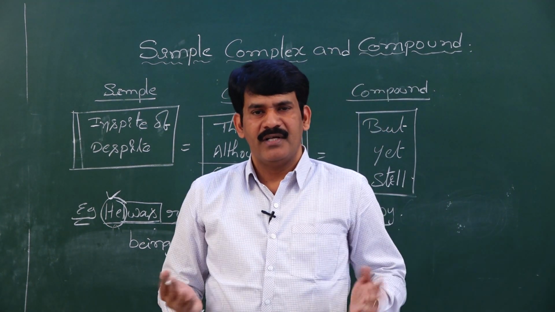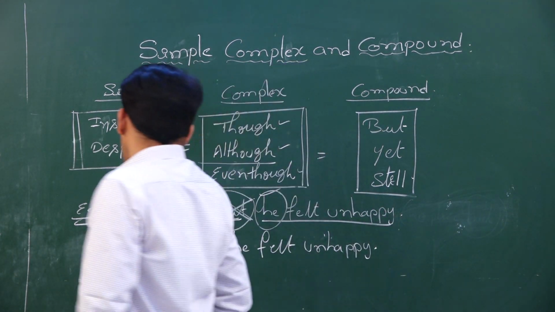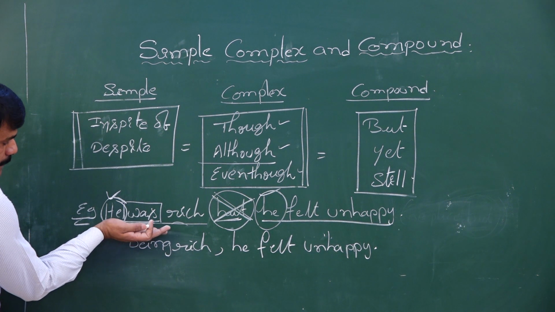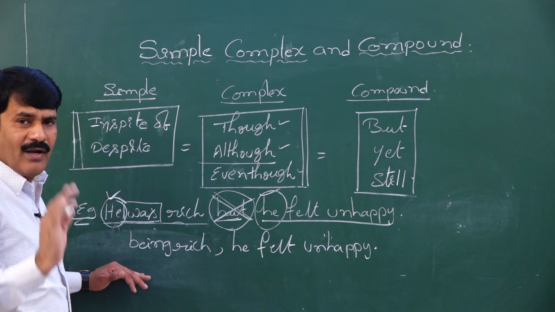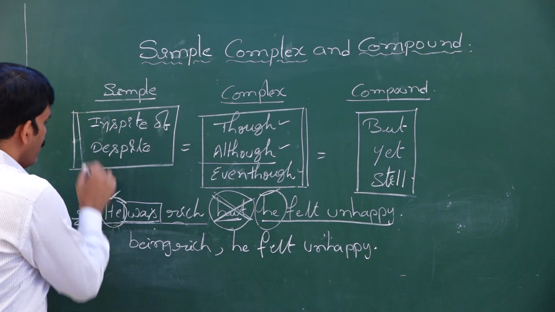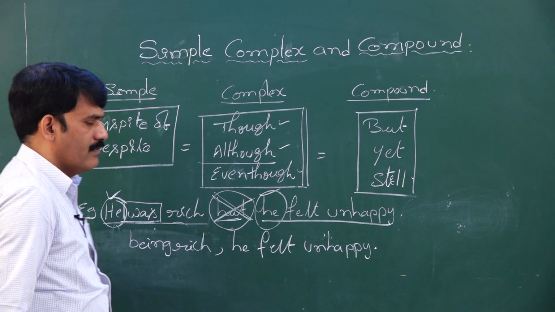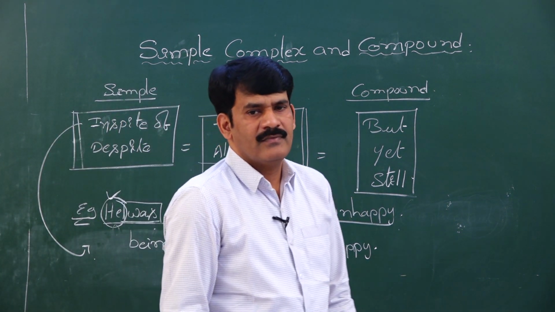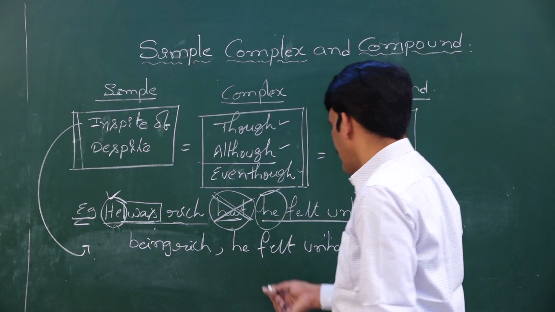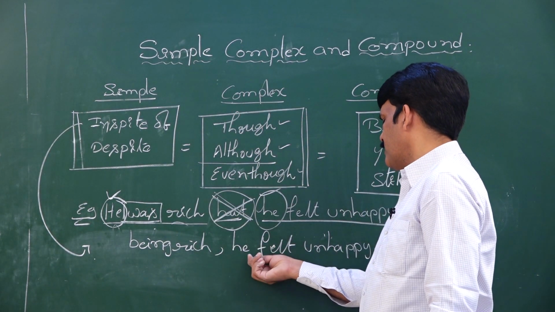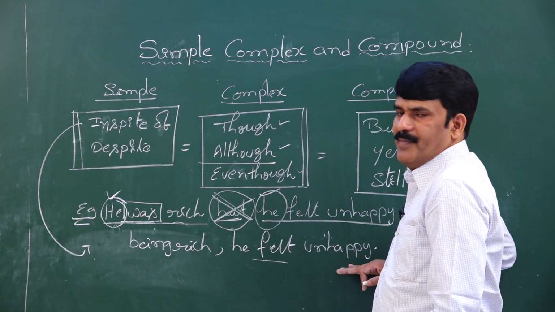Simply add the word enough. In spite of being rich. Before you write in spite of or despite, make a clause into a phrase. Then you write, in spite of being rich. So what? He is unhappy. He was unhappy. He felt refers to simple past tense. In spite of being rich, he felt unhappy.